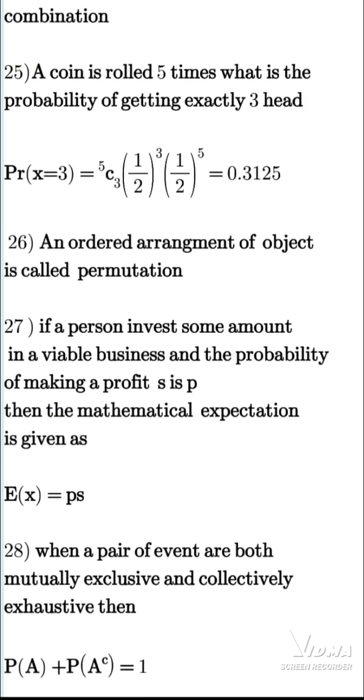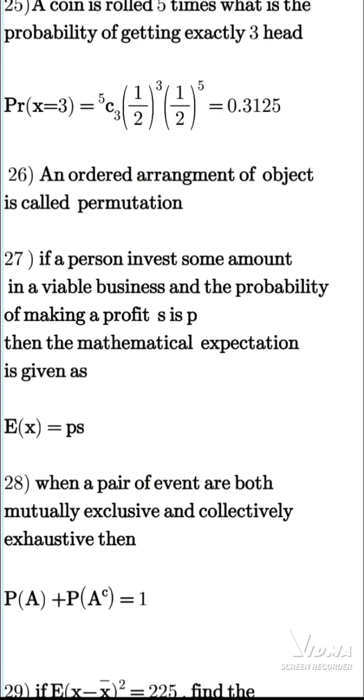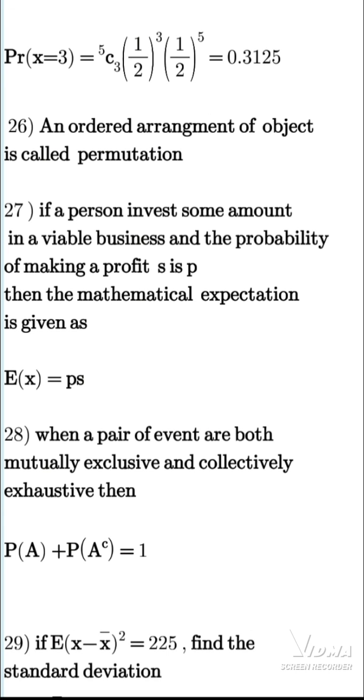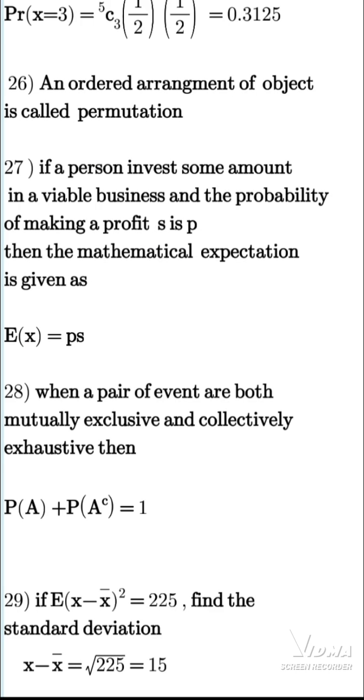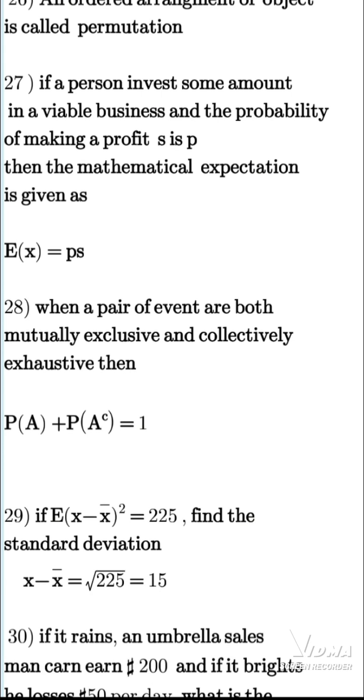An ordered arrangement of objects is called a permutation. So if a person invests some amount in a viable business, the probability of making profit times the amount, that is the expectation. When a pair of events are mutually exclusive and complementary, their probabilities must add up to 1. So the probability of success plus failure must give us 1.